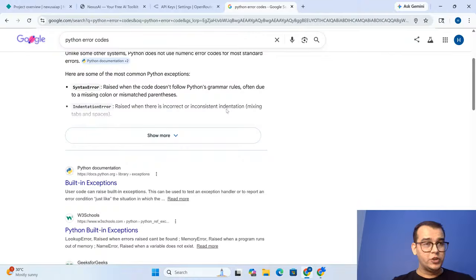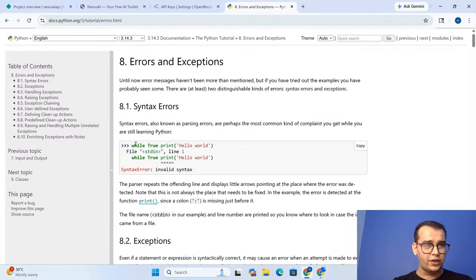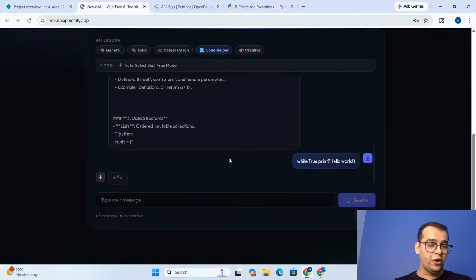So we will get some code from Google itself so you can understand what I am trying to tell you. As you can see, I have this particular code written as while true print hello world. And all the technical guys know that we cannot use while with a print statement and true like this. So let us see how it works when I give the same code to my AI bot, whether it will help me resolve the error or not.